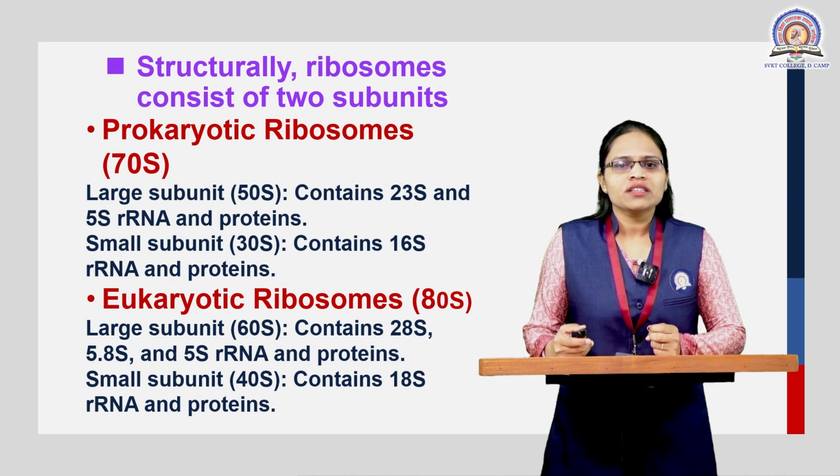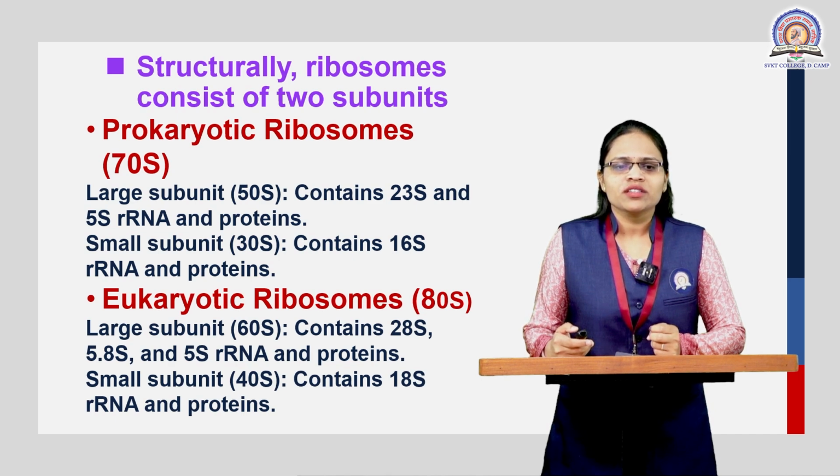Structurally, the ribosome consists of two subunits. The prokaryotic ribosome is the 70S ribosome. In prokaryotes, we have the 70S ribosome, with a larger subunit and a smaller subunit. The larger subunit is the 50S subunit. It contains the 23S and the 5S rRNA as well as different types of proteins, and the smaller subunit is the 30S subunit. The 30S subunit contains the 16S rRNA and proteins.